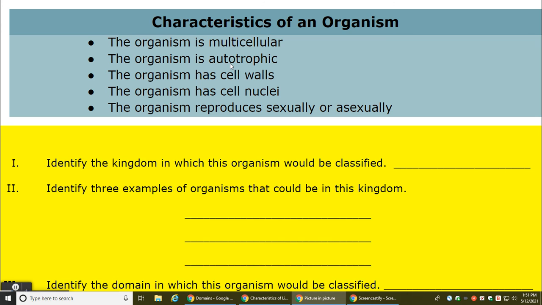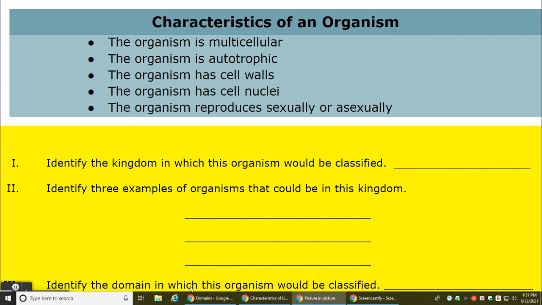So more than one cell, makes its own food, has cell wall, it's eukaryotic, and it reproduces both ways. I would say kingdom Plantae, or the plant kingdom. Identify examples of organisms that could be in this kingdom, and you can name any plant that you would like, from an oak tree to a flower to grasses, as you like.